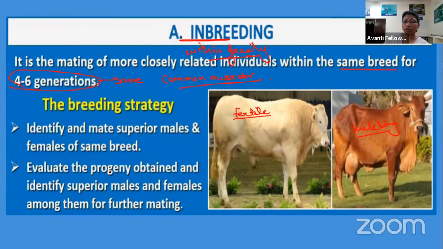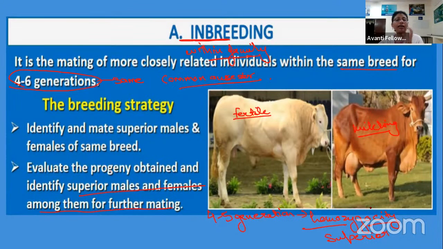To evaluate the progeny obtained, we look for the mating of these superior males and females. We only go for the mating of these superior males and females for up to 4 to 5 generations, right? Why are we repeating this process for 4 to 5 generations? So that we can obtain homozygosity. Homozygosity of what? Of the superior characters, right?